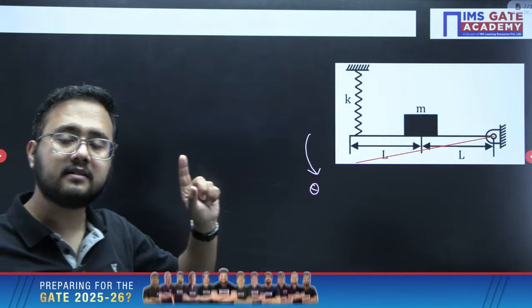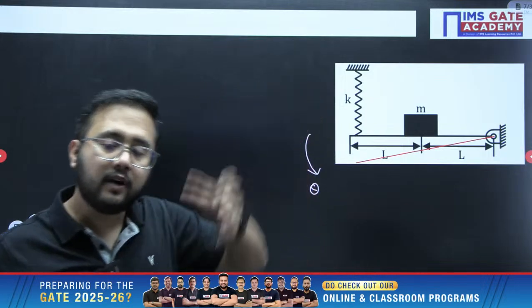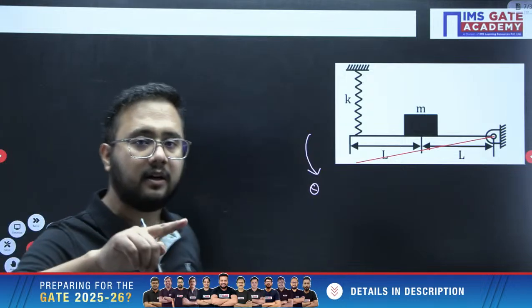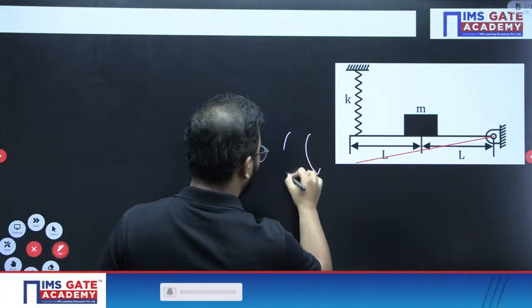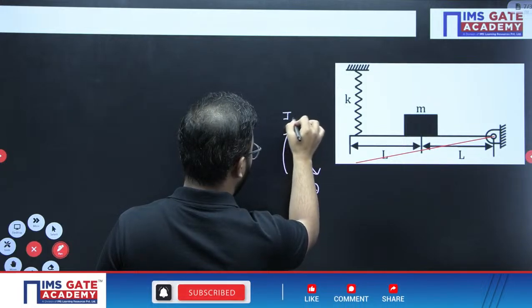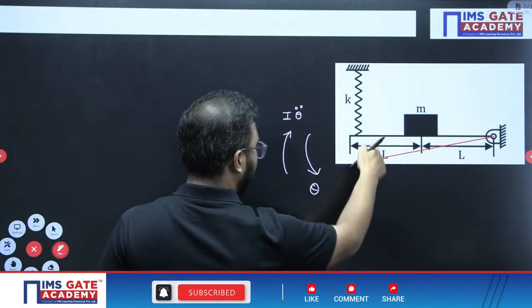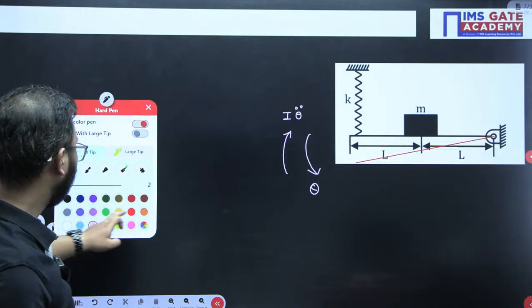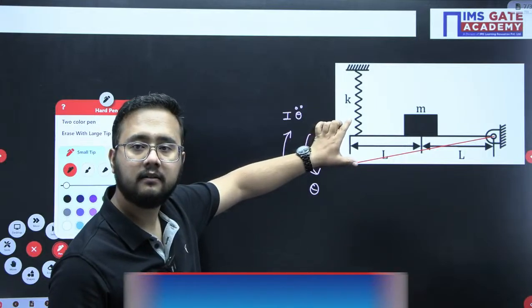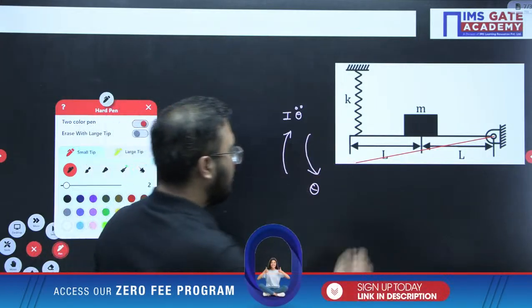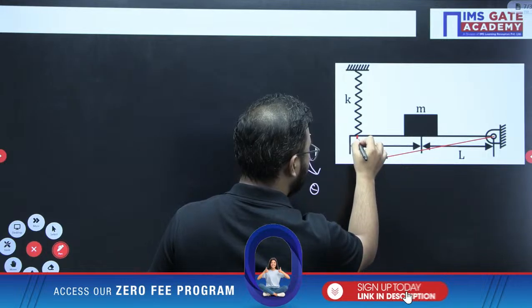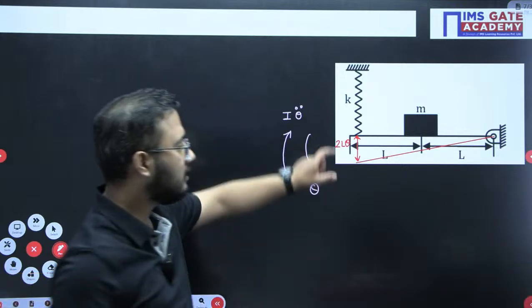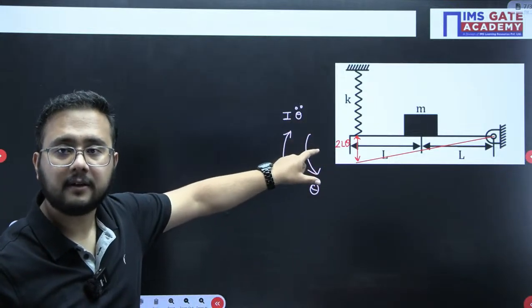How have we discussed the D'Alembert case? You have provided disturbance x, inertia force comes. Here, rotation we are providing, so inertia torque will come, opposite to that. That will be written as I theta double dot. Now, when you provide the disturbance like this, tell me what will happen to the spring? The spring will get elongated. Obviously, spring will get elongated. By how much distance? Simply 2L into theta. That would be the elongation happening in the spring.